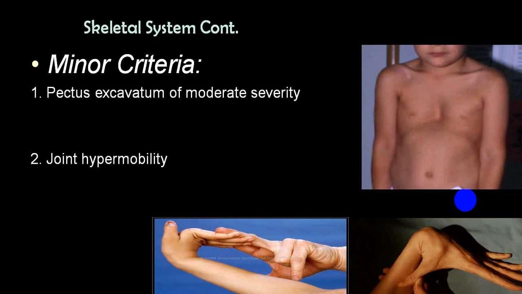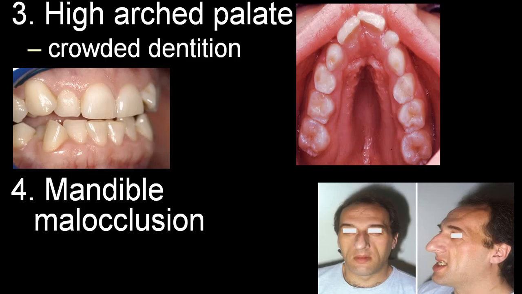Among minor criteria, they include pectus excavatum of moderate severity in minor criteria, but with severe, which requires surgery, that is included in major criteria. So joint hypermobility is included in minor criteria.